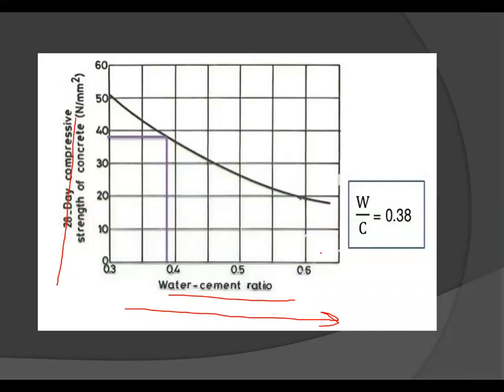It has been observed that 0.4 water cement ratio is just sufficient to hydrate each cement particle completely, and the gel formed during hydration of cement occupies space otherwise occupied by water. So generally 0.4 water cement ratio is sufficient for whole hydration of cement.